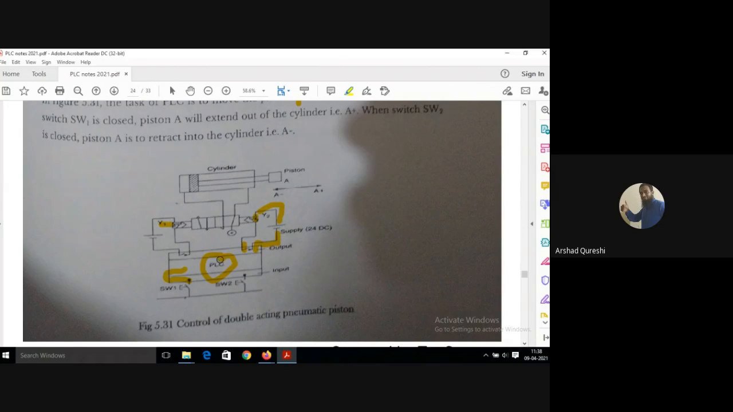So what is the PLC doing? It is giving the command when to operate, or when to close this normally open contact. Getting all of you? This is just a connection shown. It is getting its input from switches SW1 and SW2. What is SW1? SW1 is here. When the piston is in retracted position, it will be at SW1, and when it is at the extended position, it will be at SW2. So it gets its input from SW1 and SW2, shown here at the bottom.